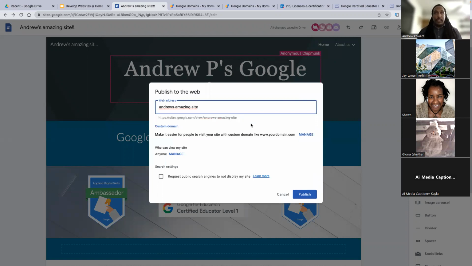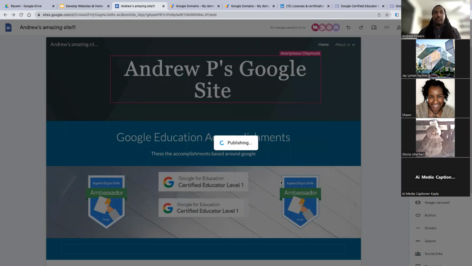And I'm accepting that that's it. And I will say publish, or the very last thing is say request public search engines not to display. That means if you don't want anybody to easily search for this site, then you click that button. If you're publishing it, I'm assuming you want people to see it.